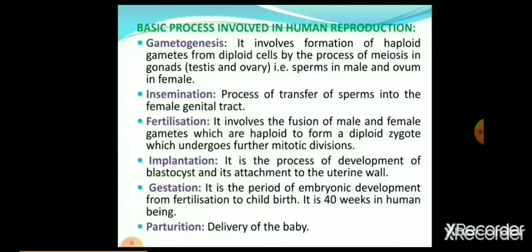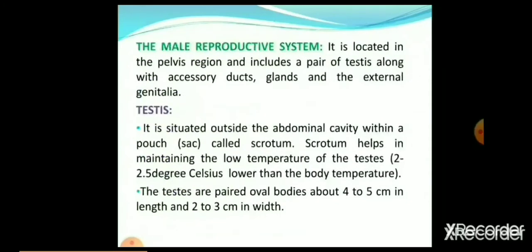Something you have to know about human reproduction is that there is a remarkable difference between the reproductive events in male and female. Here we are dealing with the male reproductive system. It is located in the pelvis region and includes a pair of testes along with accessory ducts, glands and the external genitalia. First of all, testis. It is situated outside the abdominal cavity within a pouch called scrotum.